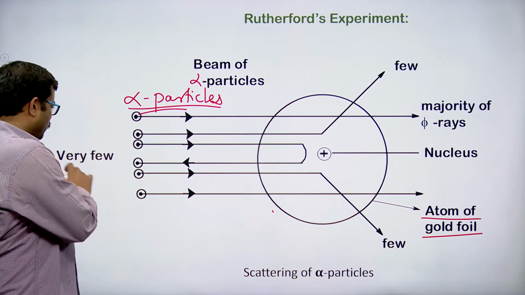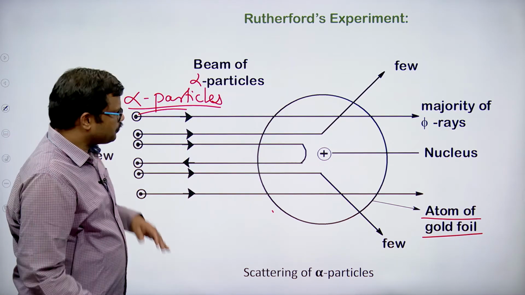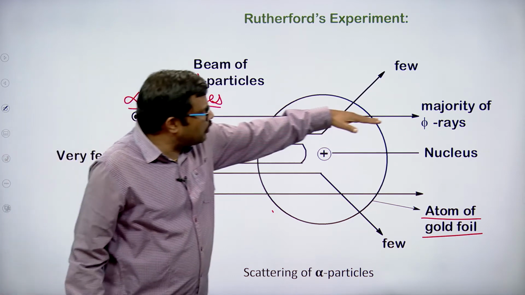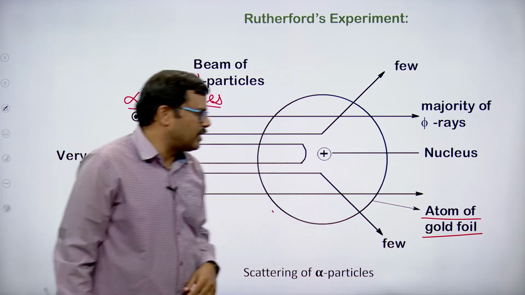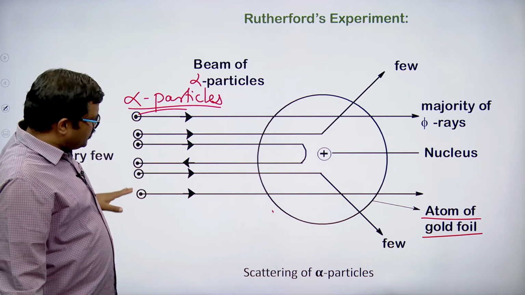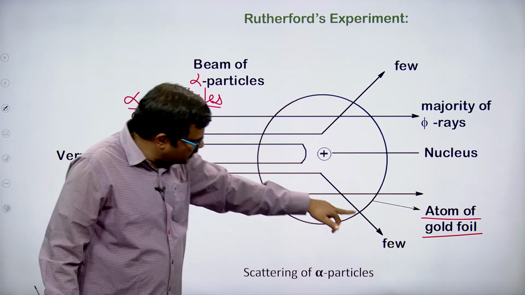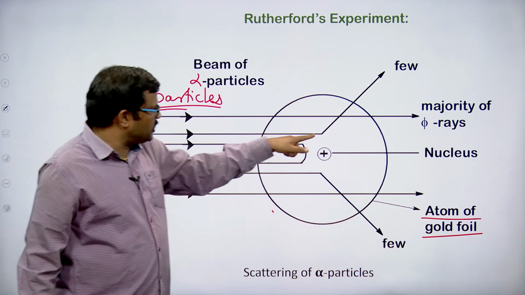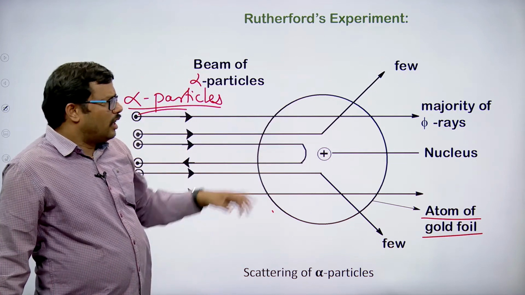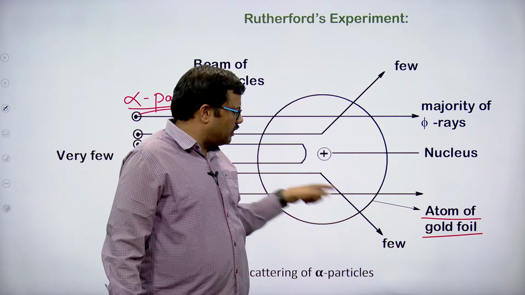When you see here, this alpha particle is going without any deflection, this alpha particle is going without any deflection. And if you observe, this alpha particle is going and changing its direction. One more alpha particle is going this way and changing its direction. So very few alpha particles are going in these directions.